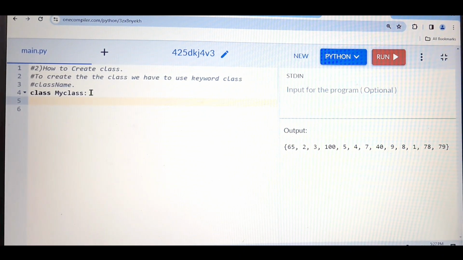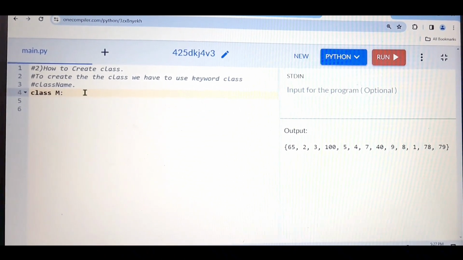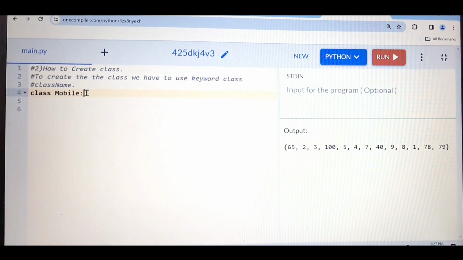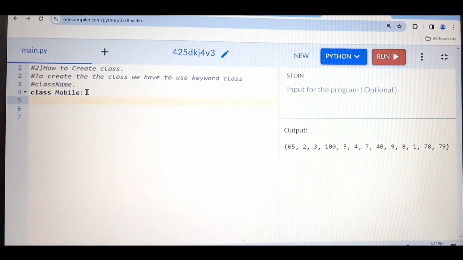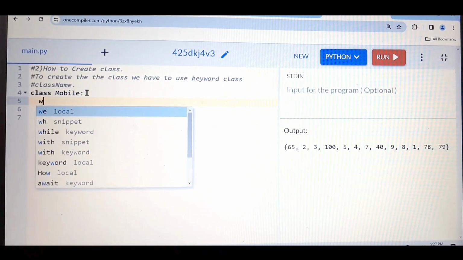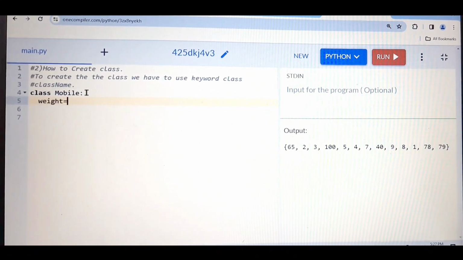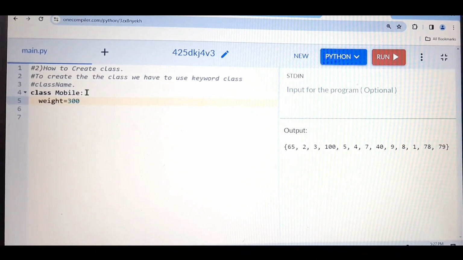So for example, in place of MyClass, let me take mobile. It will be more relevant. So this is my class name, which is mobile. And in this class, I have different properties of the mobile. For example, weight. Weight of mobile, for example, I'm giving 300 gram.